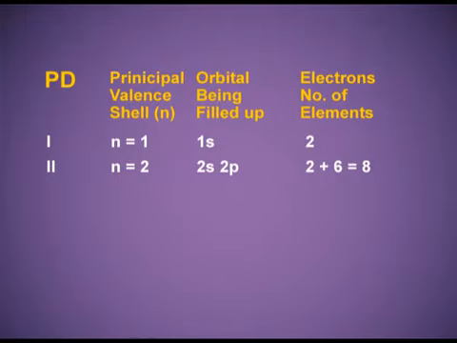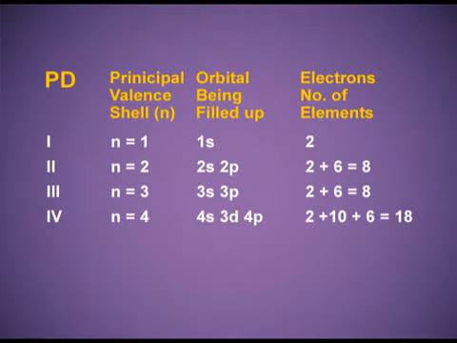In total 8 electrons and hence 8 elements in the second period. Third period, n is equal to 3, 3s and 3p orbitals. Similarly, again 8 electrons to be filled up and 8 elements in the third period.